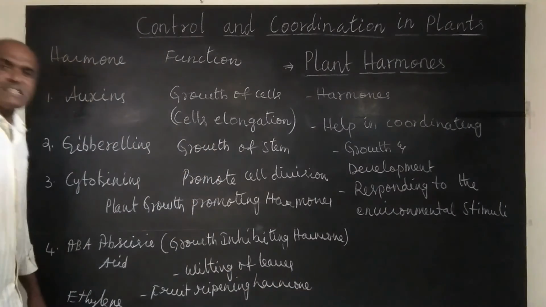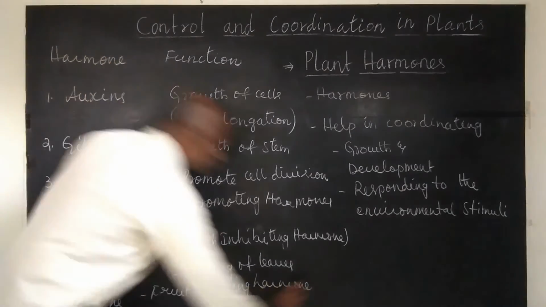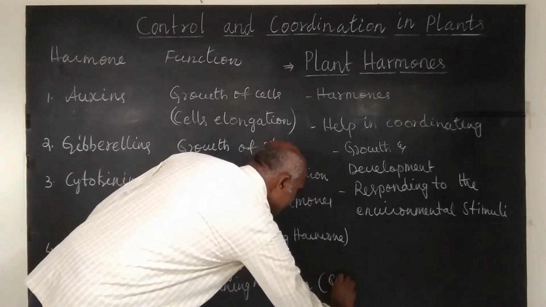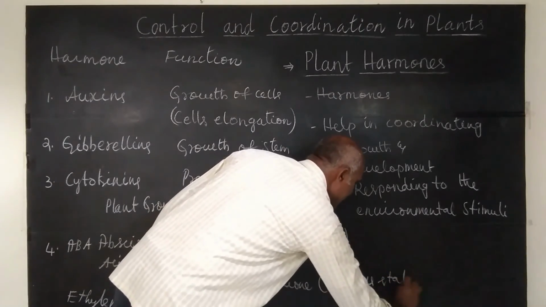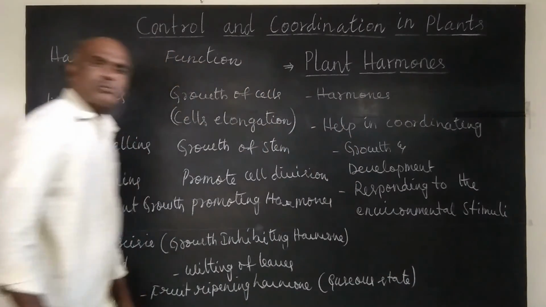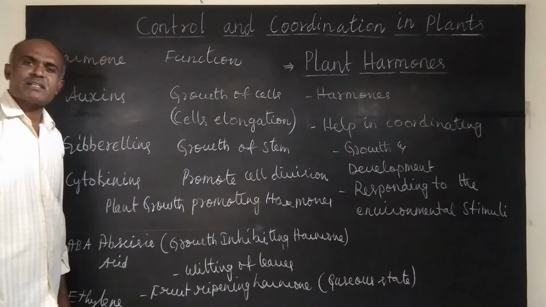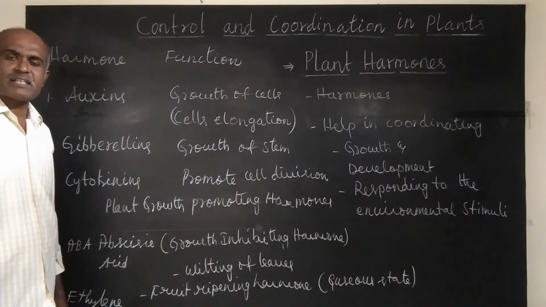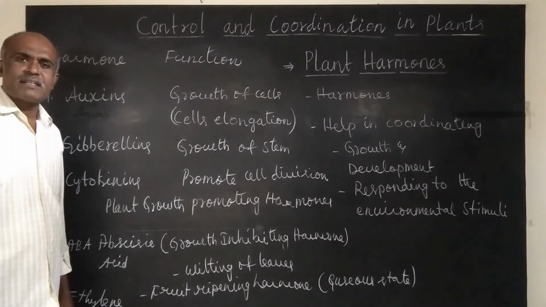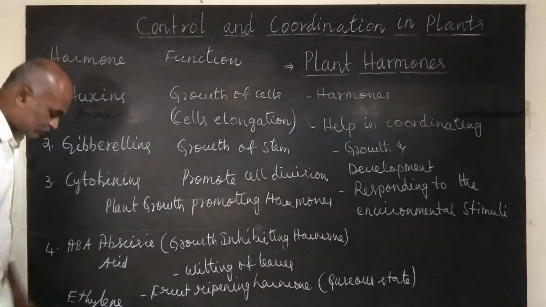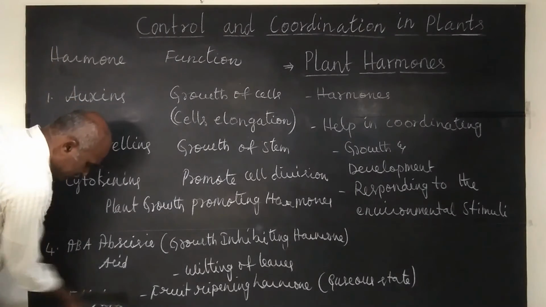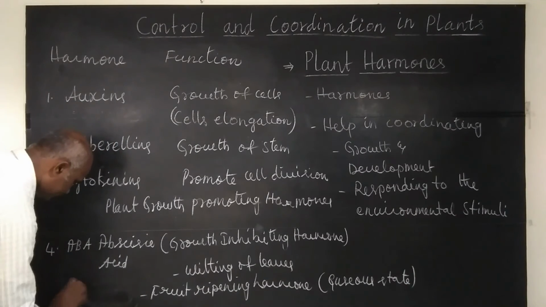This ethylene is in gaseous state. It is the only hormone in gaseous state. When you enter any fruit market, we get attractive smell. That smell is because of the hormone ethylene.